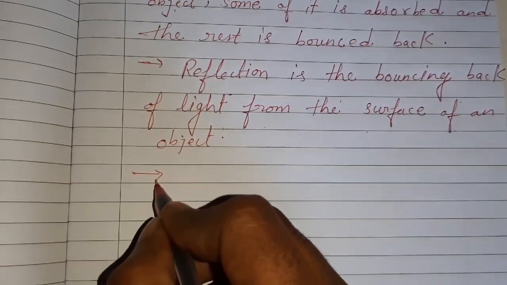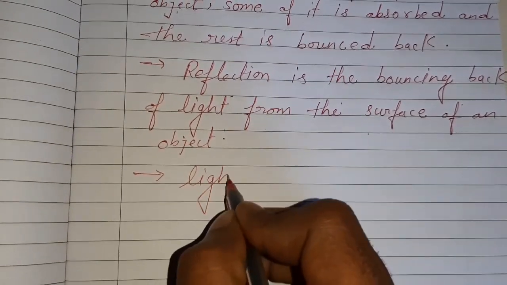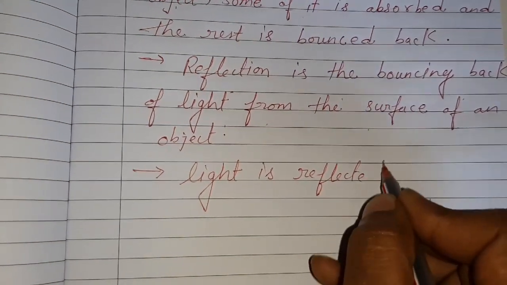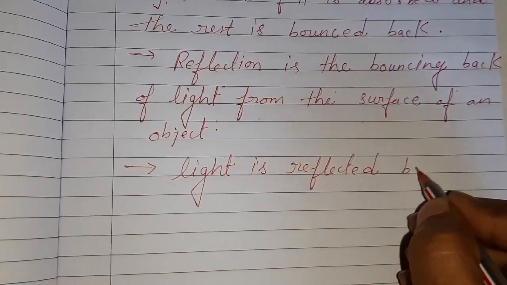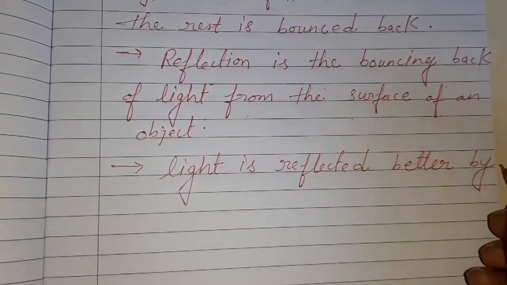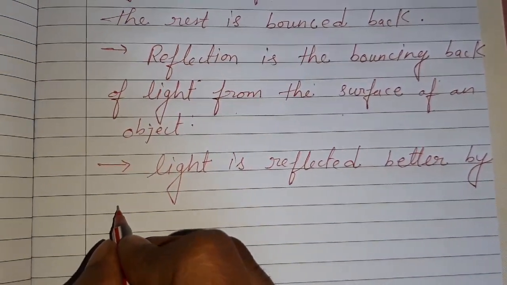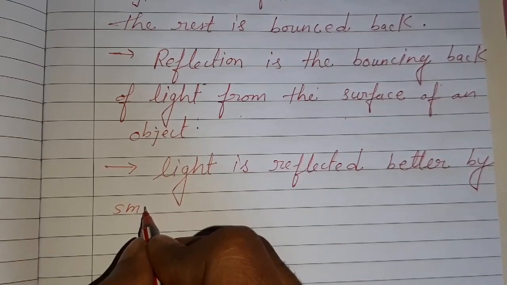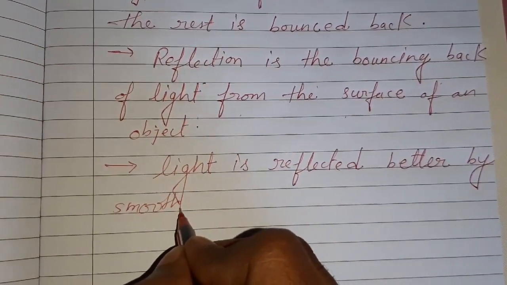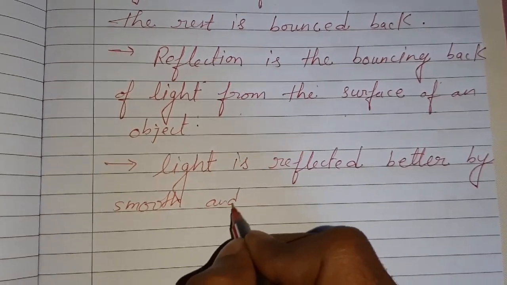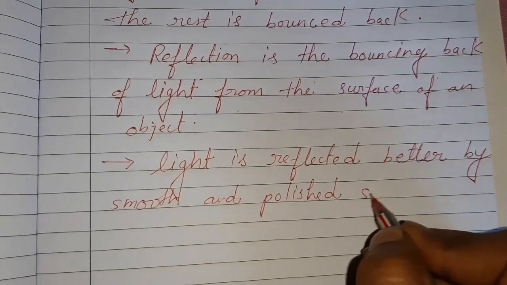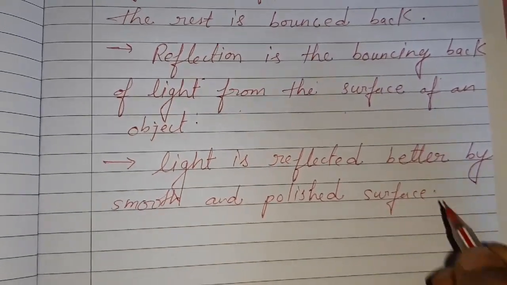Another point: light is reflected better by a smooth and polished surface.